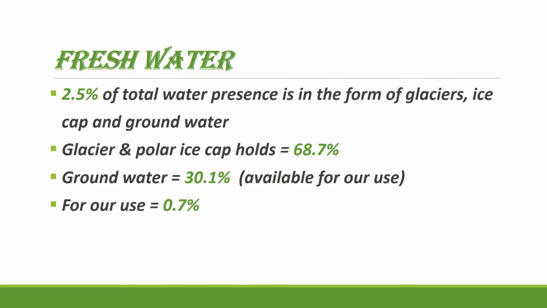Fresh water, 2.5% of the total water, is present in the form of glaciers, ice caps and groundwater. Now we are going to see how much percentage is in the form of glaciers. Glaciers and polar ice caps hold 68.7%. Groundwater is 30.1% and is available for our use. Of this groundwater, the amount for our use is 0.7%. It means we use very limited water, very little water.